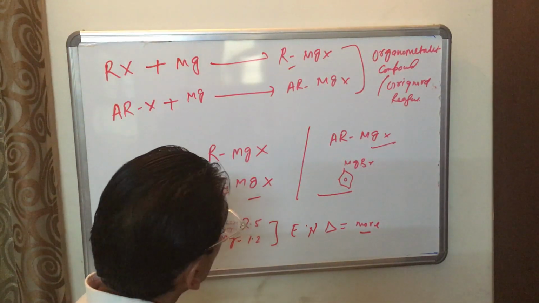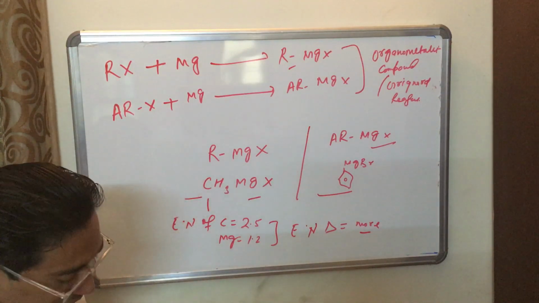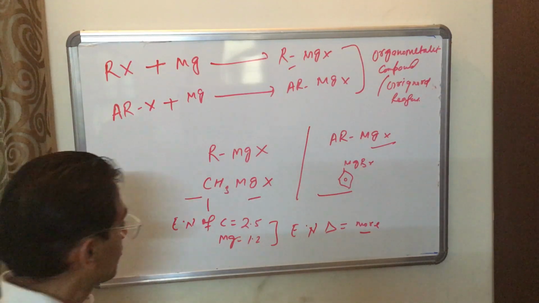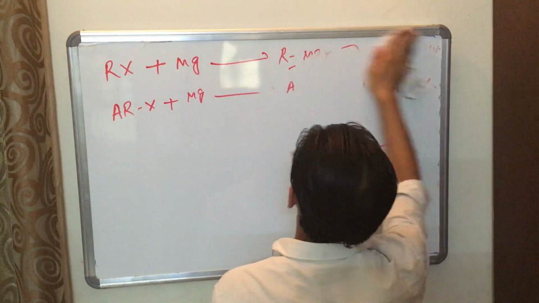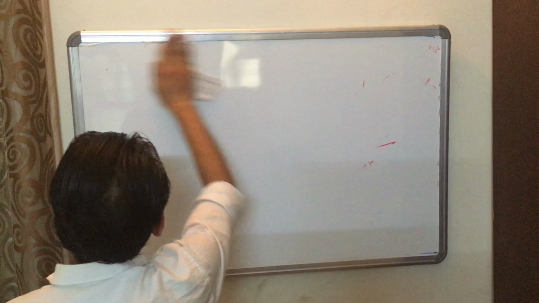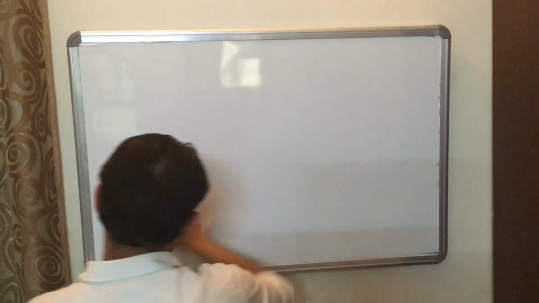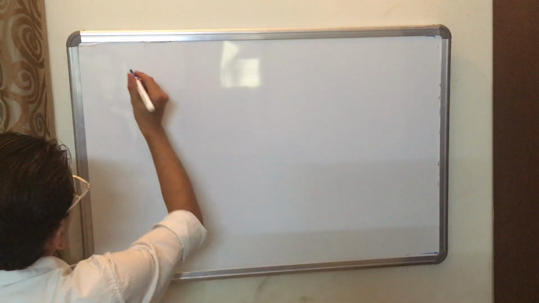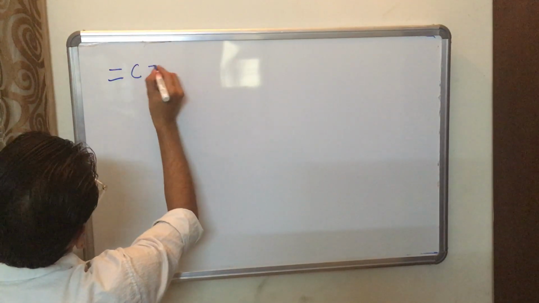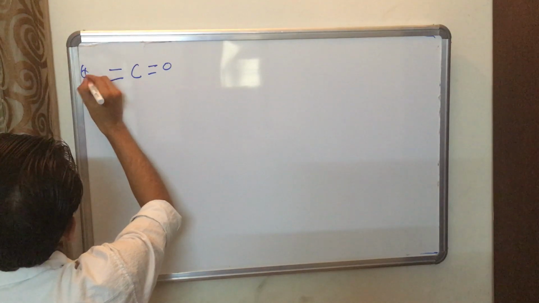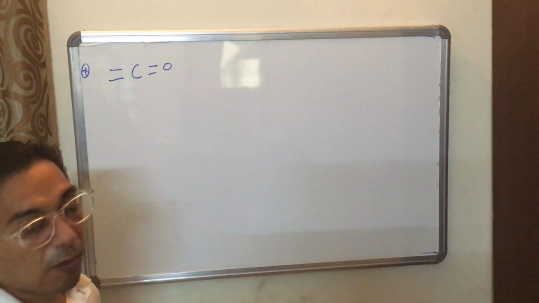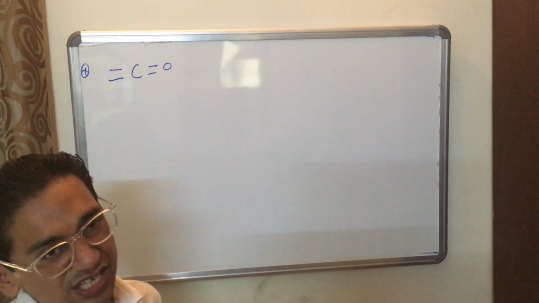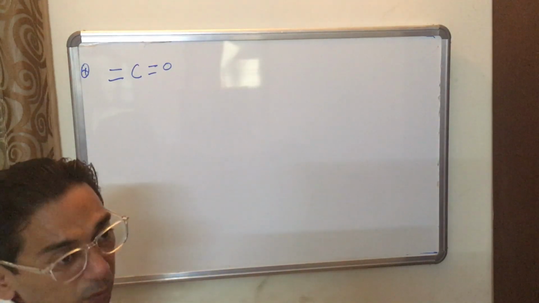Now we will see the application of Grignard reagent. I have a carbonyl compound, represented by C double bond O. Here a hydrogen can be attached, here an alkyl group can be attached, here an arene group can be attached.